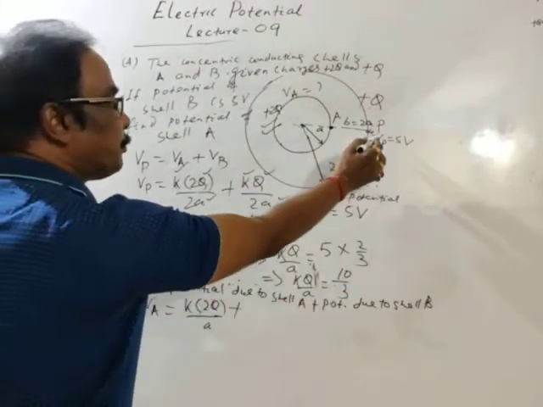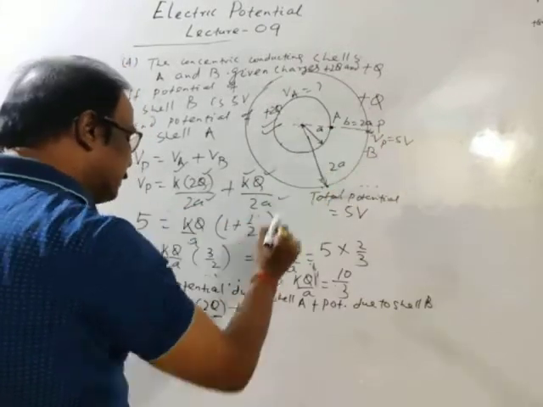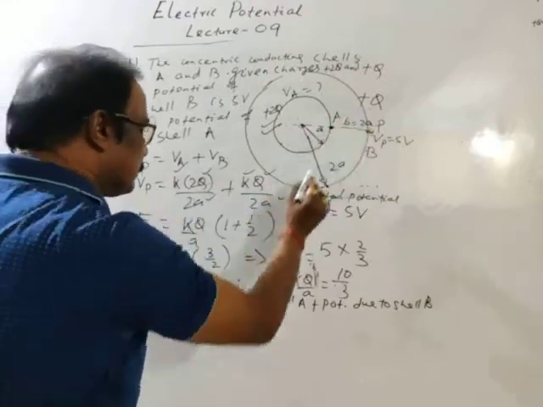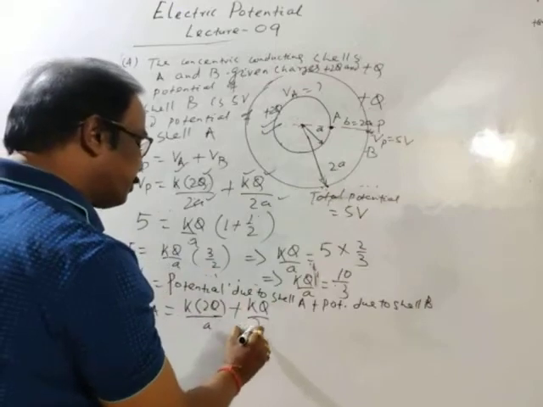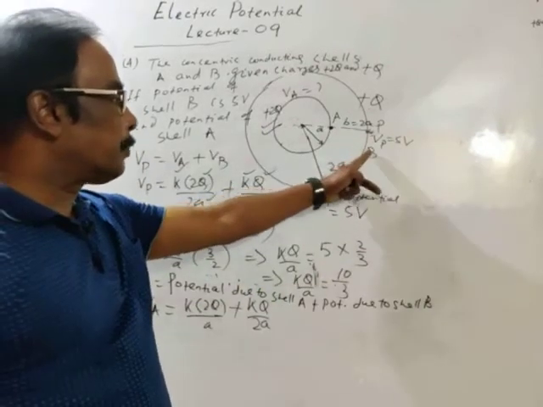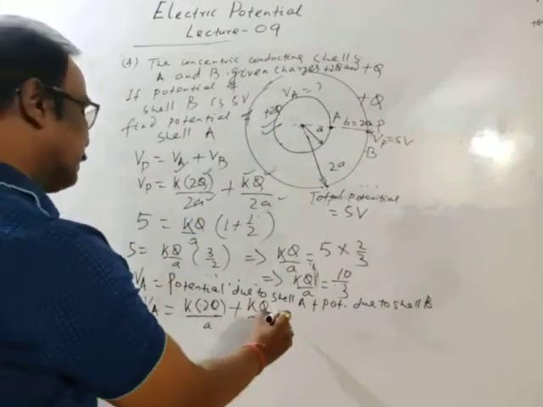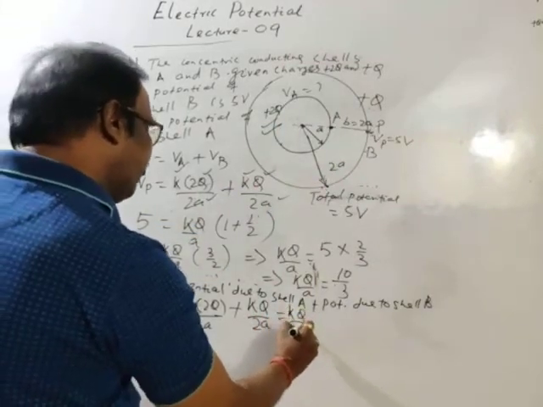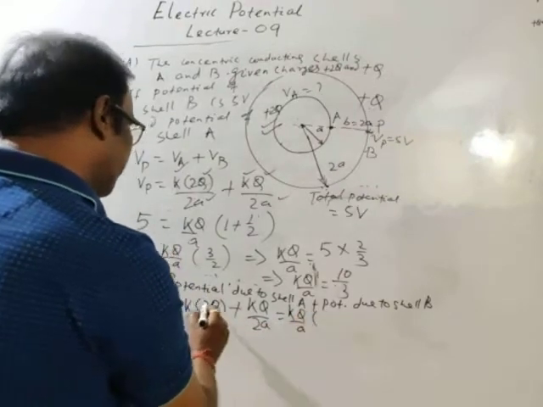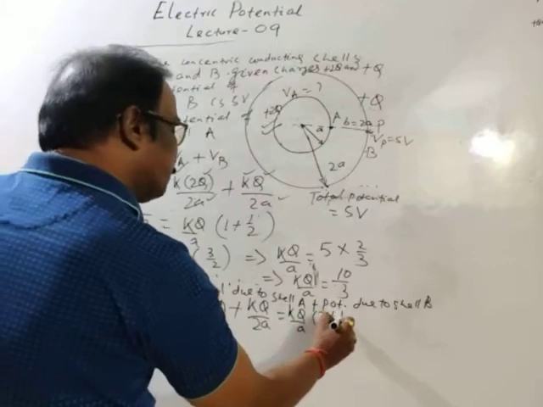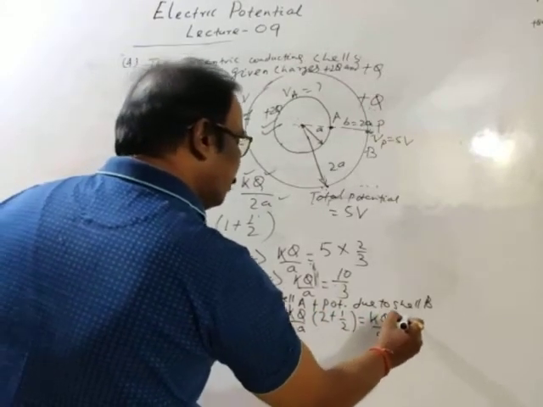Plus potential due to cell B, but this point is inside the surface, so K, charge on the surface B is Q, on the surface distance is 2A, so potential on surface B is equal to potential at any point inside surface B. Then solving it, it comes KQ by A, 2 plus 1 by 2, and it will be KQ by A into 5 by 2.